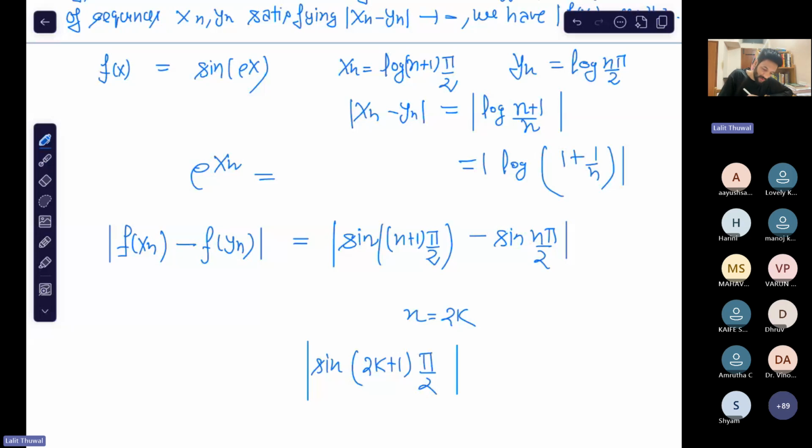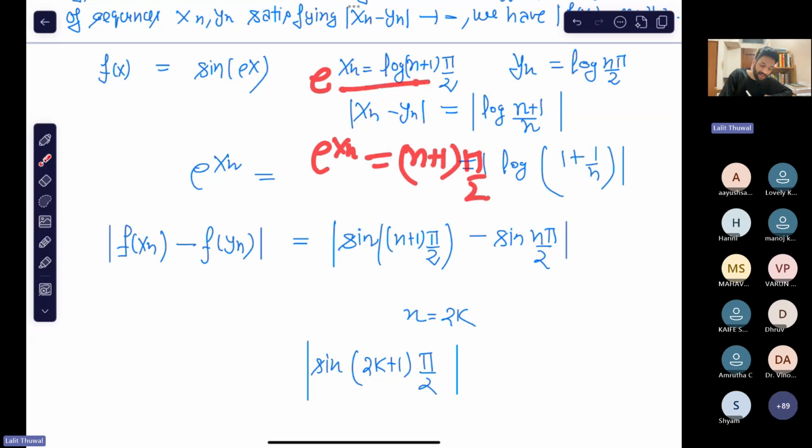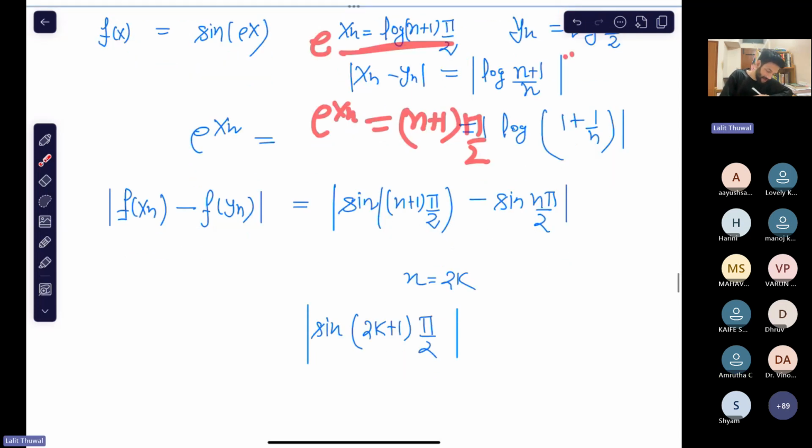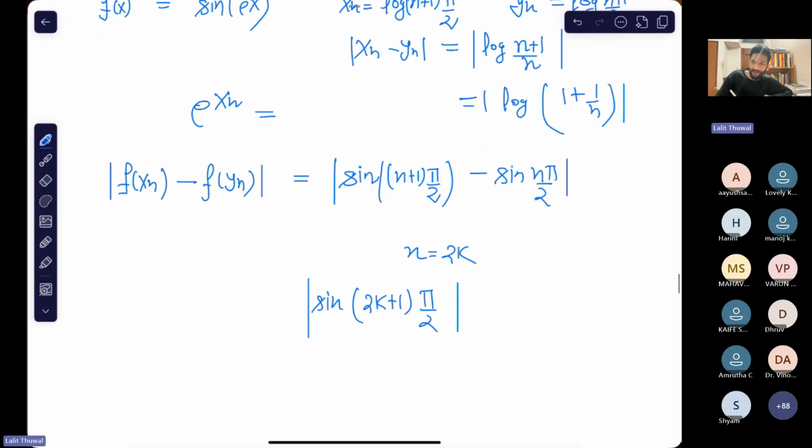Let me show you. Take the log, I mean, take e on both sides. e to the power xn is (n plus 1) pi by 2. From here you can see it. Is it fine? Okay, so this is not convergent. This goes to 1.